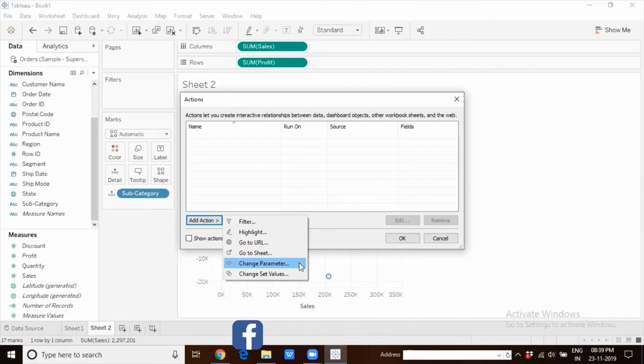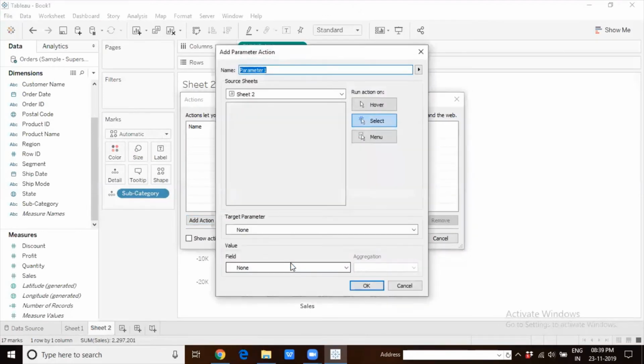Okay, so earlier until 2019.2, first of all, we used to create the parameter and then we went and selected the option where we can change the parameter value dynamically based on the selection made on the chart. But now, even though the parameter is not yet created, you can select the option to change the parameter. You can give it some meaningful name.